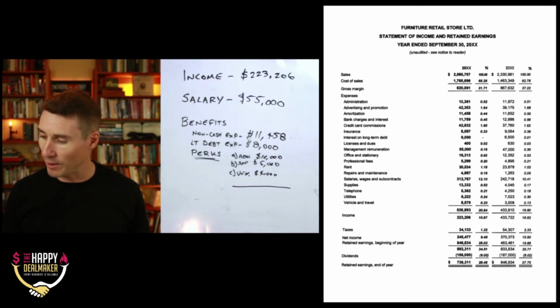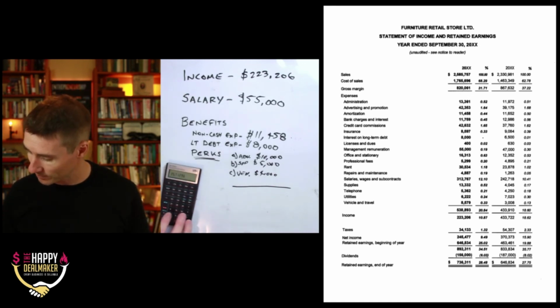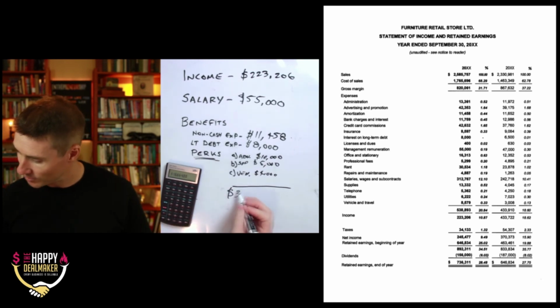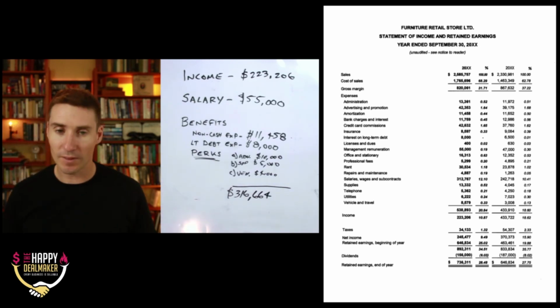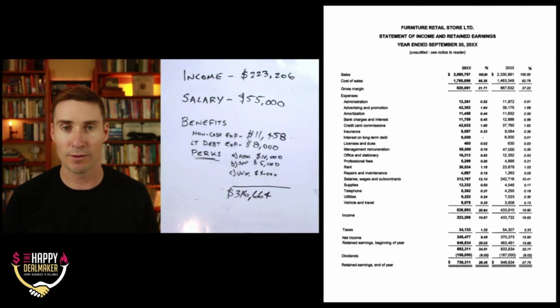All right, so now we have all the pieces that we need, and we can total this up: $316,664. So that is the seller's discretionary earnings for this particular business. And you can do this for yours to figure out what your SDE is.